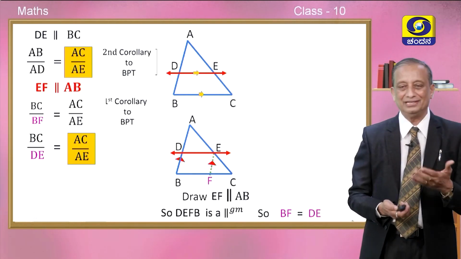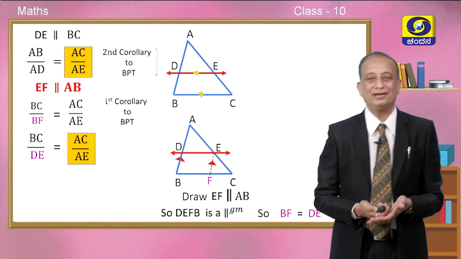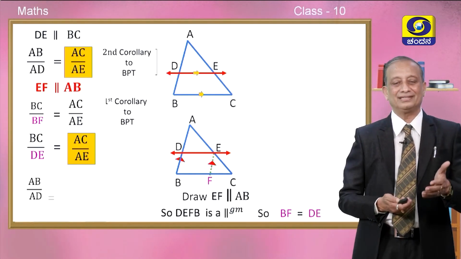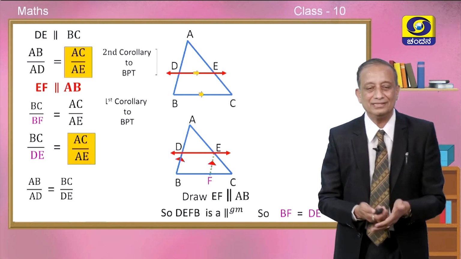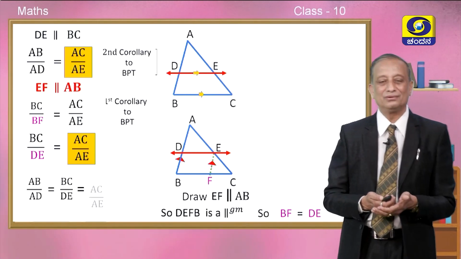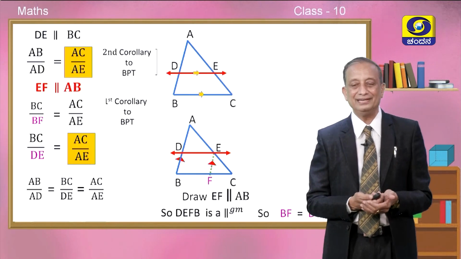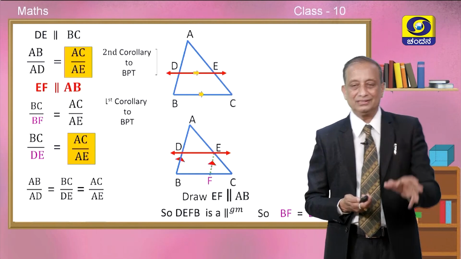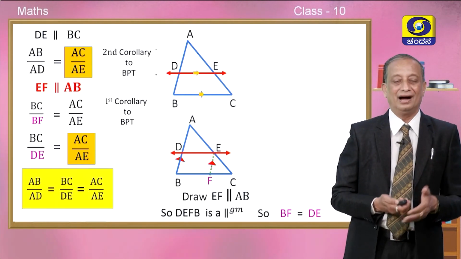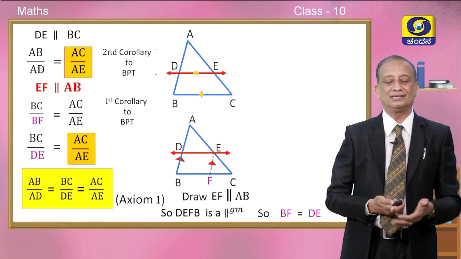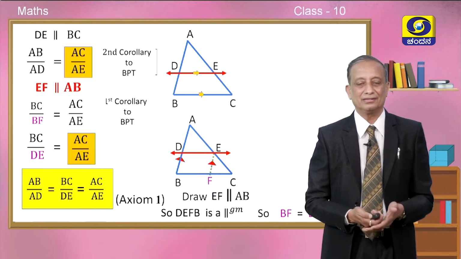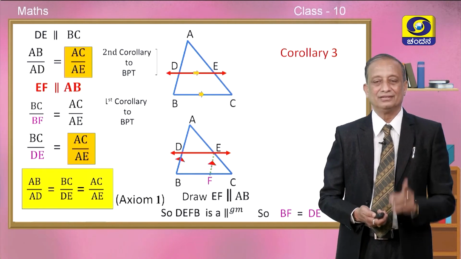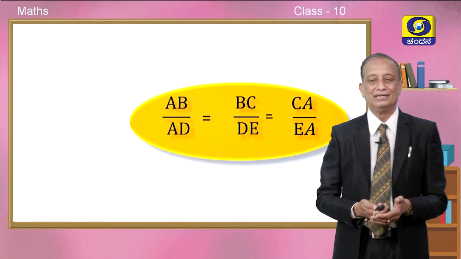So we know that things which are equal to the same thing are equal to one another. This we call axiom number 1. Therefore we can say AB by AD is equal to BC by DE, which is also equal to AC by AE. So we got a wonderful relation between all the three sides of a triangle, and this is a very important result. We are able to conclude this because of axiom number 1. From here onwards we shall remember this and call it corollary number 3.